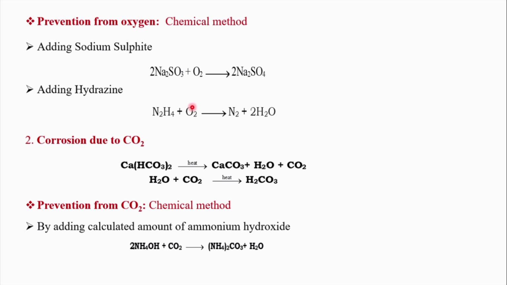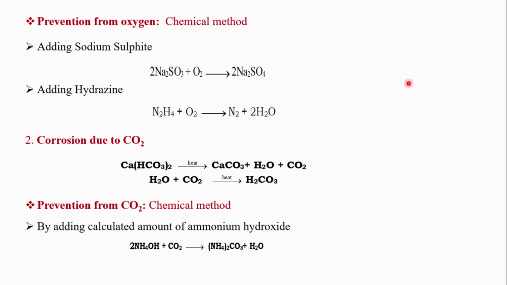There is one more method called the mechanical method, where we make use of a deaerator. The deaerator is nothing but a huge cylindrical drum provided with perforated plates at different levels, and from the top water is run through this steel chamber, and vacuum is created.